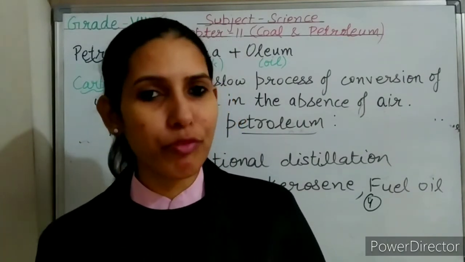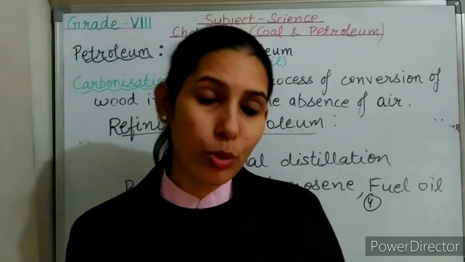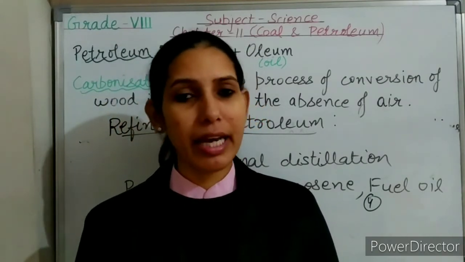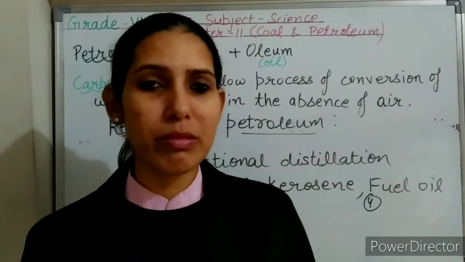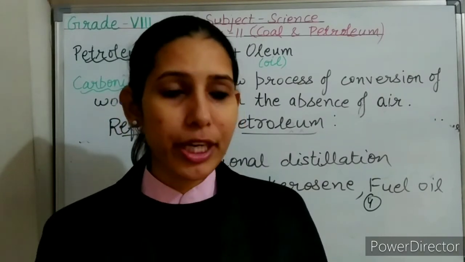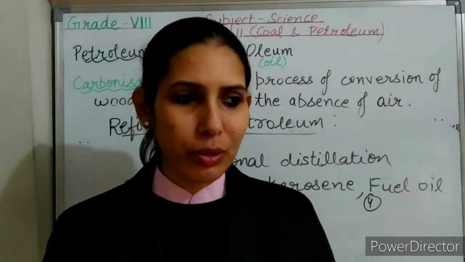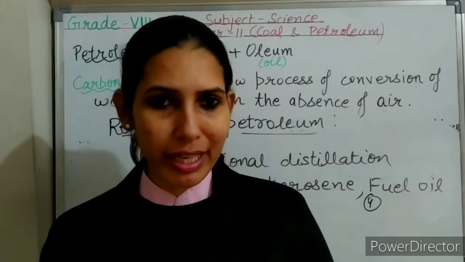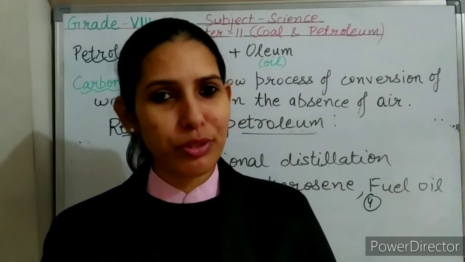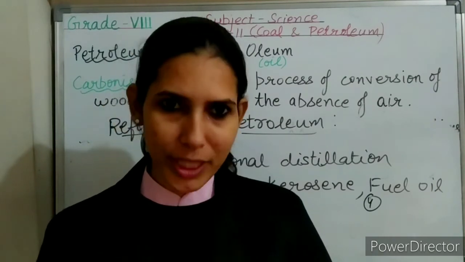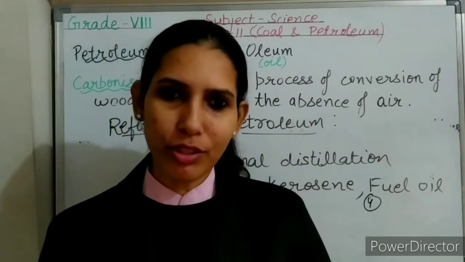If we talk about the harmful effects, acid rain is highly corrosive in nature. So it corrodes metallic structures and buildings. It also damages historical monuments, and it also destroys marine life. And it also reduces the fertility of soil. So these were some harmful effects of acid rain.